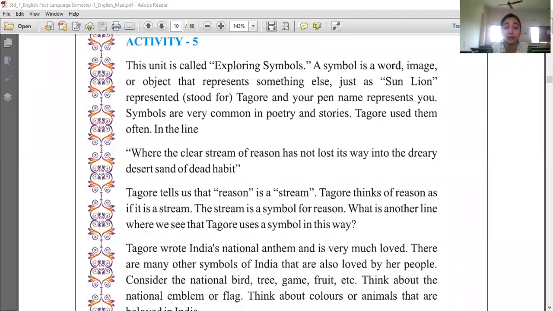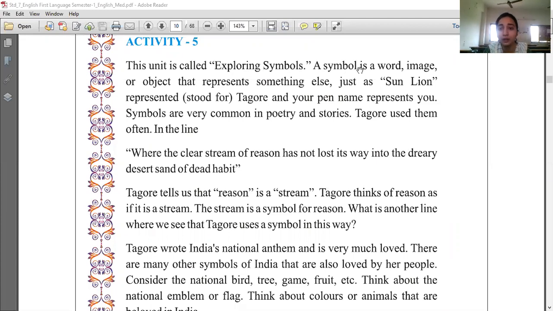Now today we will start with activity number 5. So open your textbook page number 6 and we will both read together activity number 5. This unit is called exploring symbols. Now what do you mean by a symbol is given over here.